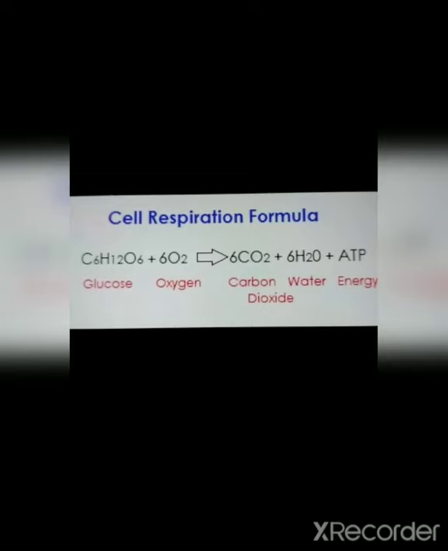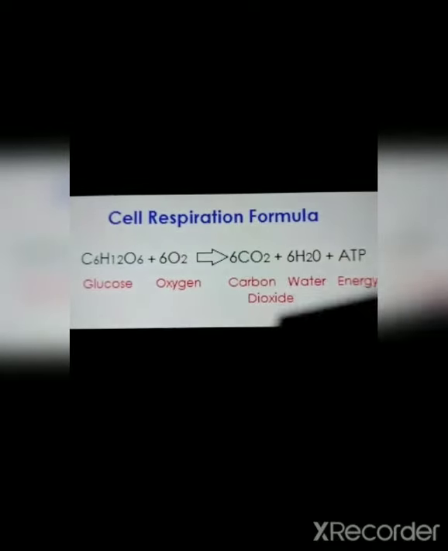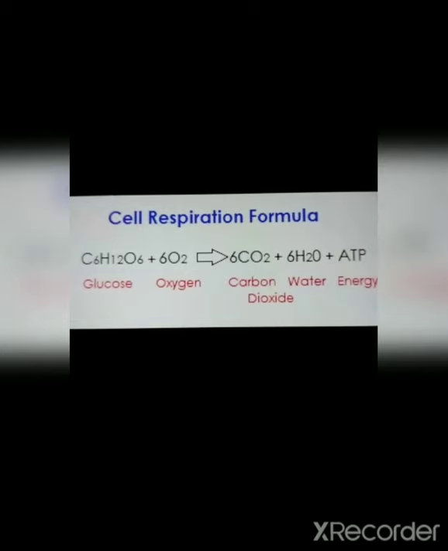So what are aerobic and anaerobic respiration? Aerobic respiration is where energy is released by combining glucose with oxygen. The presence of oxygen to break down glucose and provide energy is called aerobic respiration, whereas anaerobic respiration is the reverse of aerobic respiration, which means it occurs in the absence of oxygen.